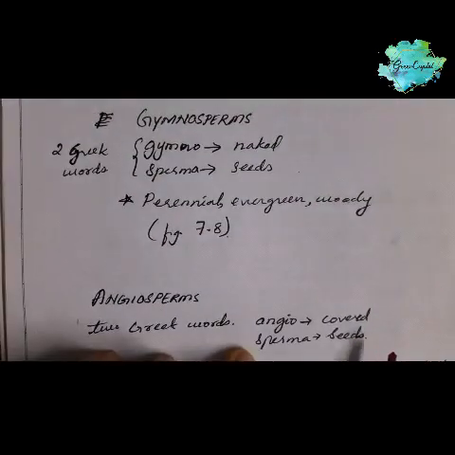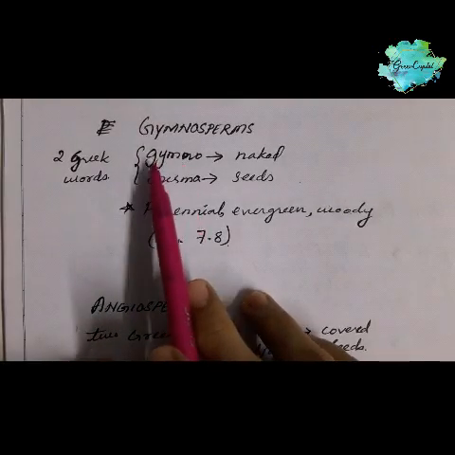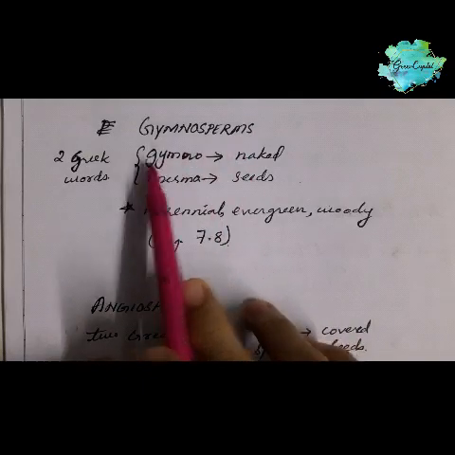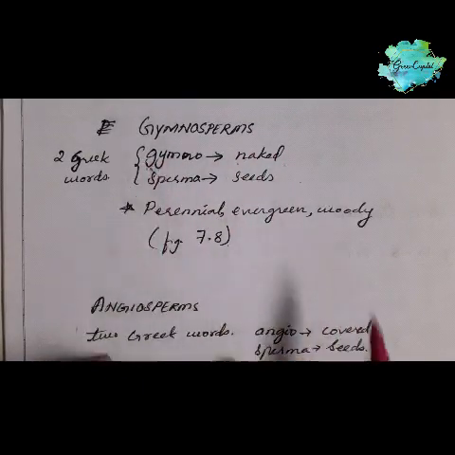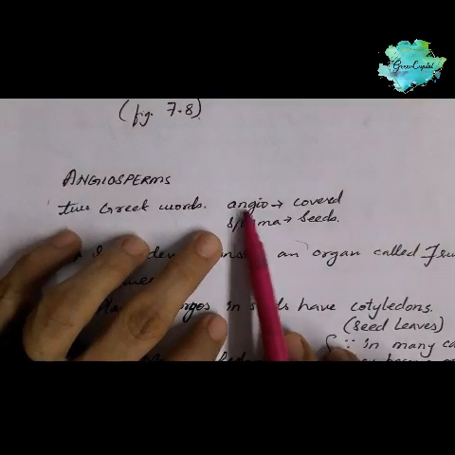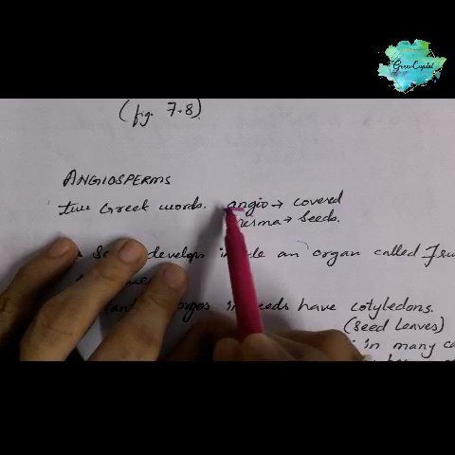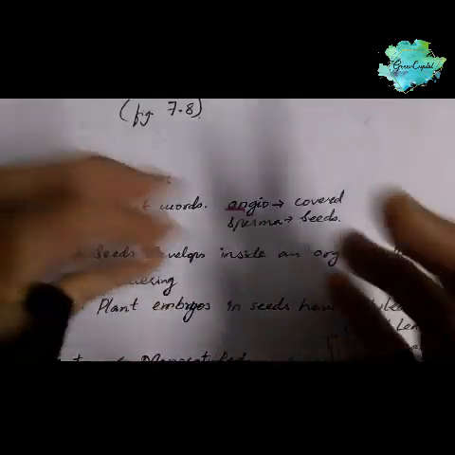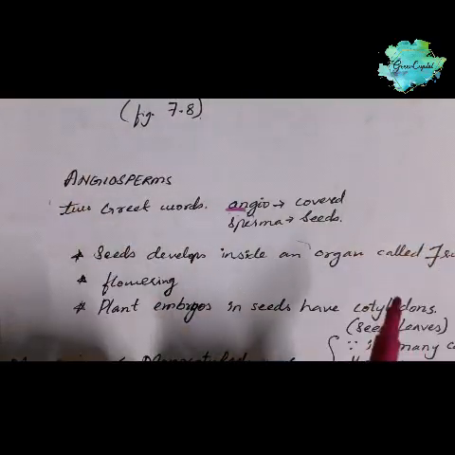Just to clear your confusion, just remember this: gymno, G comes open, naked, gymno, naked. Okay, G is open. Now here see, G is closed and D is covered before, after the A and N. So angio means covered, gymno means open.